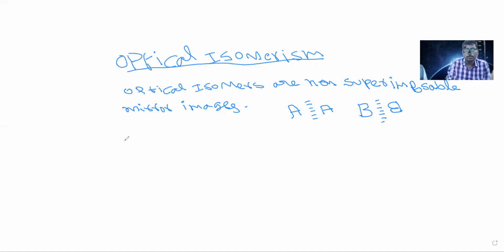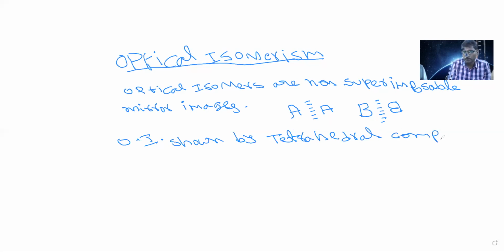Now, in coordination compounds, optical isomerism is shown by tetrahedral complexes having all different ligands.